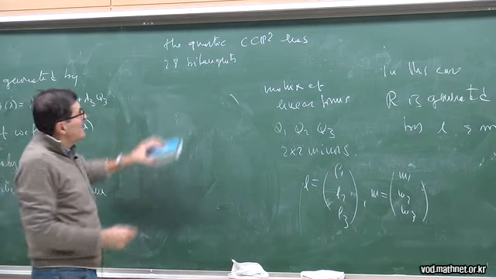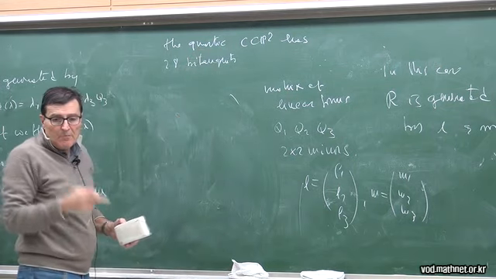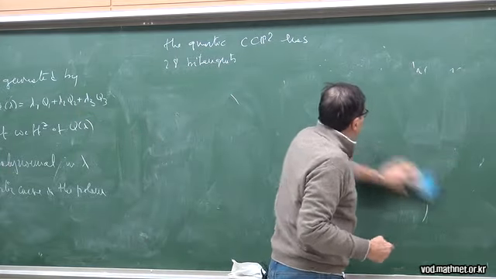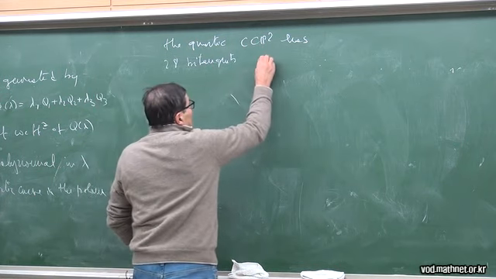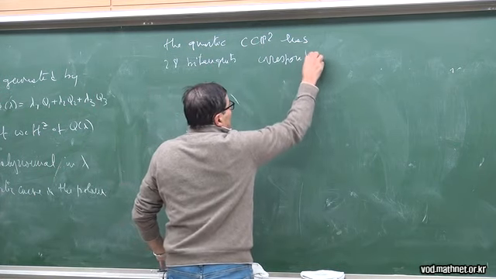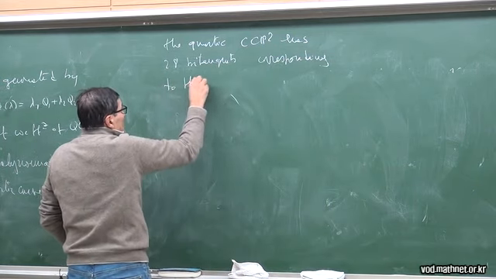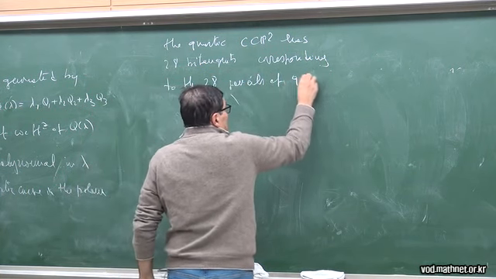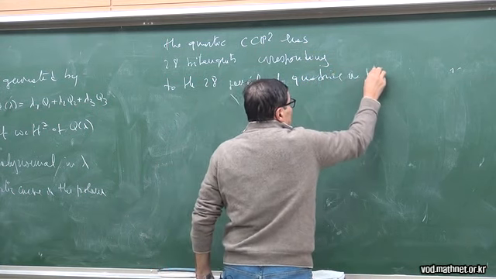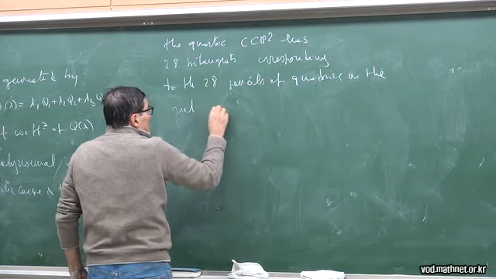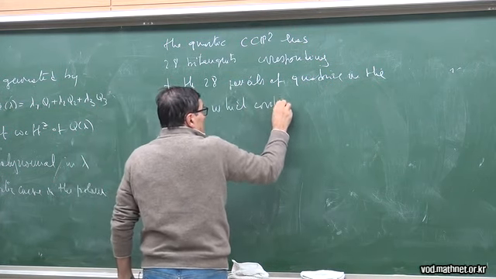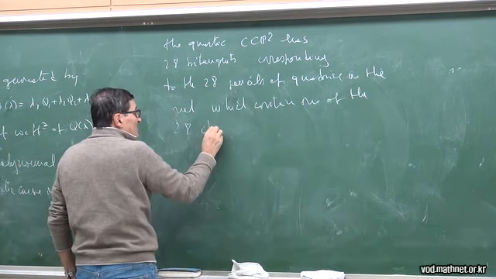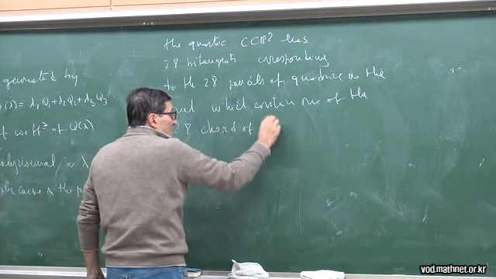And now the bitangents are lines which are pencils of quadrics and correspond to the 28 pencils of quadrics in the net, which contain one of the 28 chords of the set of points.